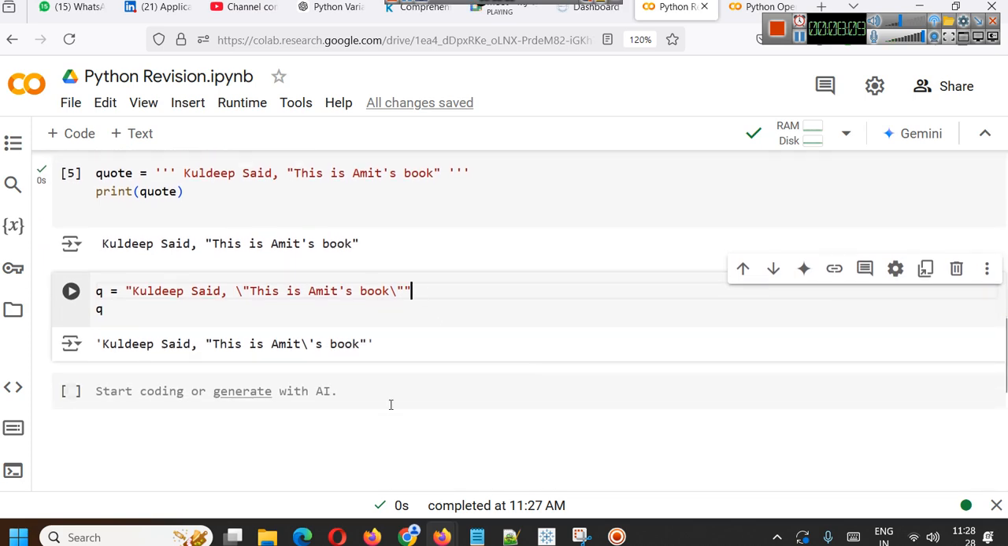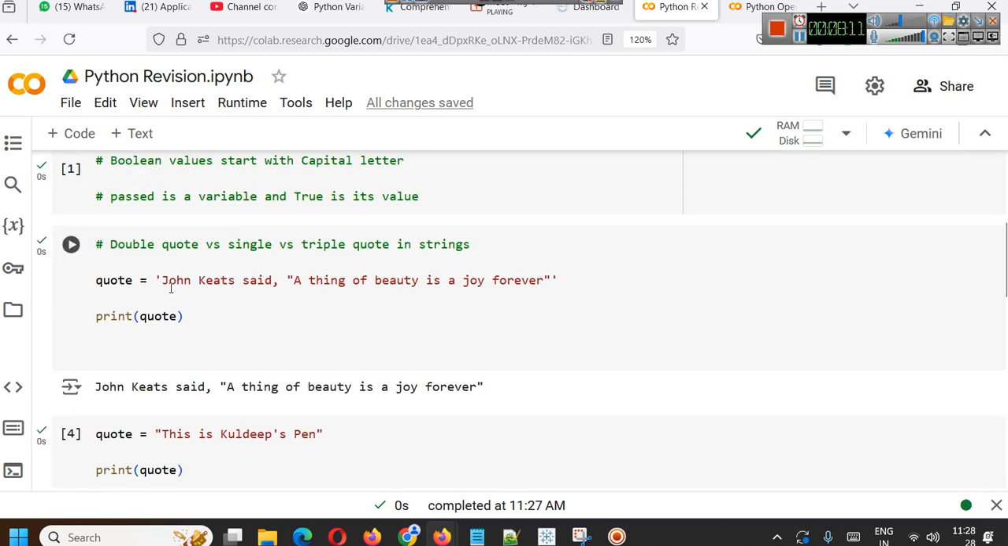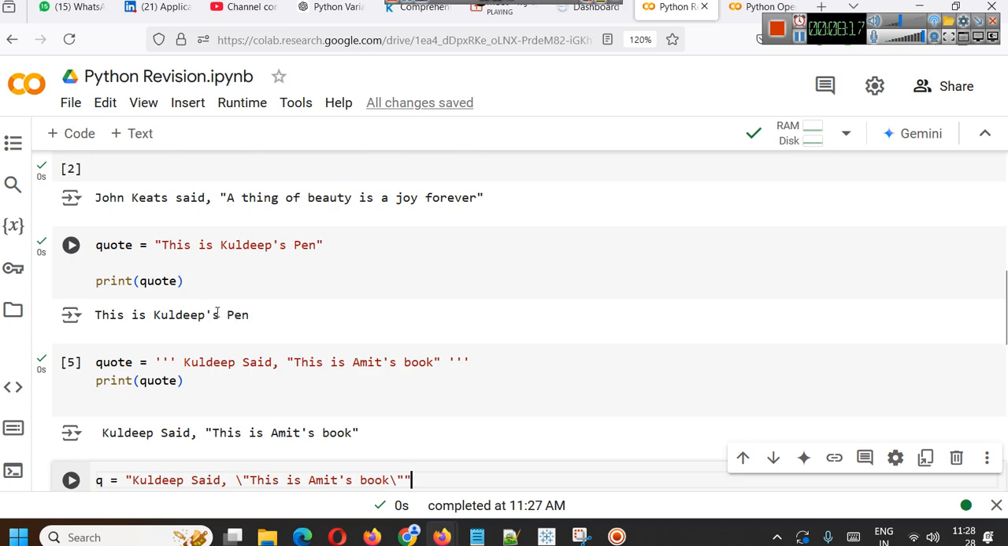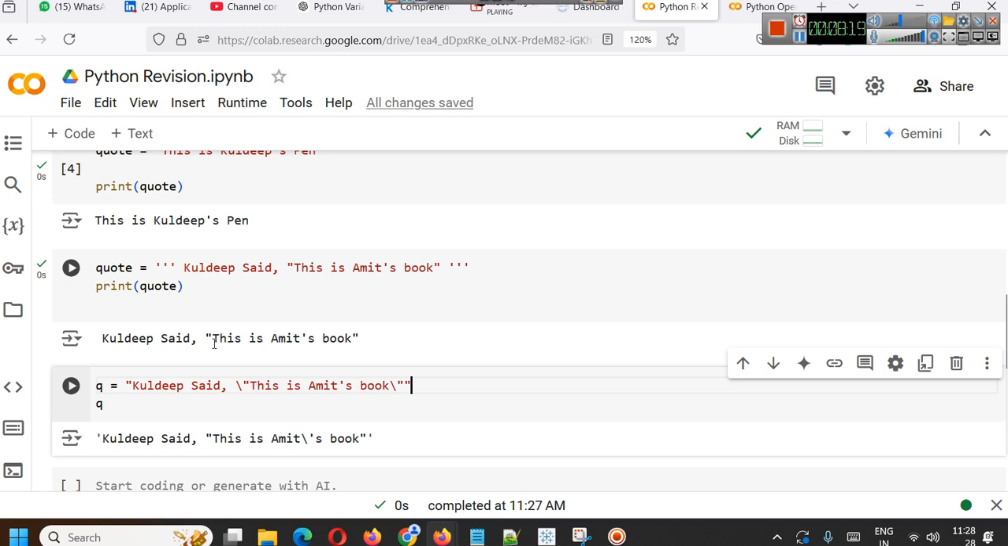So this is a simple example of using double quote, triple quote, single quote, or using this backslash to escape something. Now in the next chapter we will continue our discussion of Python.